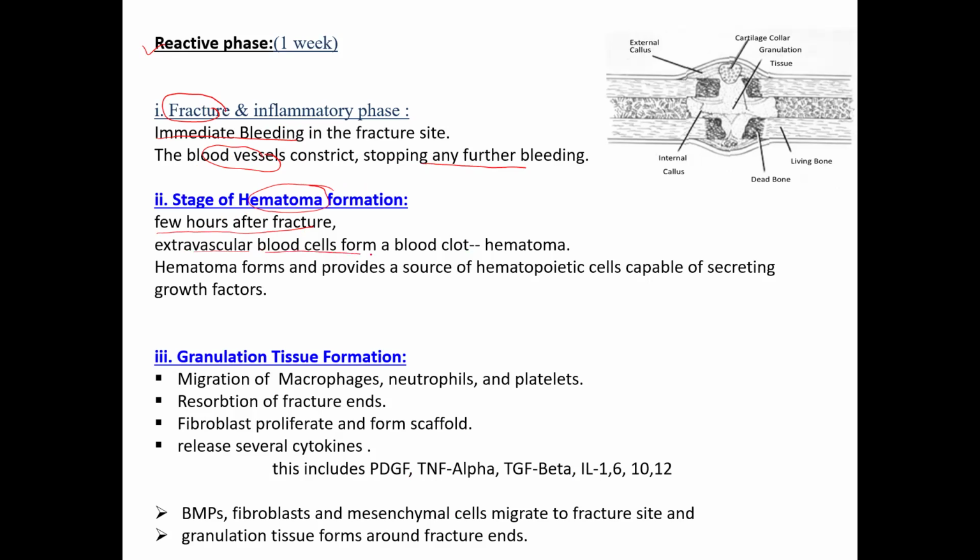इसके बाद जो जो भी ब्लड हेमाटोमा हुआ वहां पे थोड़े ब्लड सेल्स आएंगे। Then this hematoma acts as a basic structure where all hemopoietic cells are there. These hemopoietic cells secrete a lot of neurotransmitters, growth factors and all. Then एक बार हेमाटोमा होने पर क्या होगा, अब वहां पे माइक्रोफेज आएंगे, जैसे हमने मलबा साफ करने के